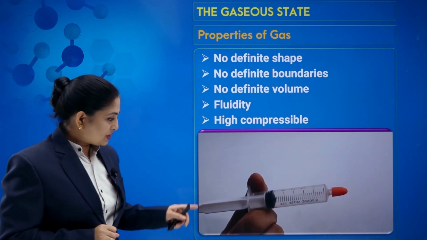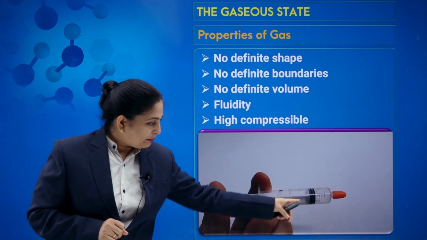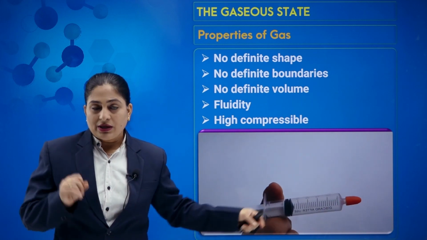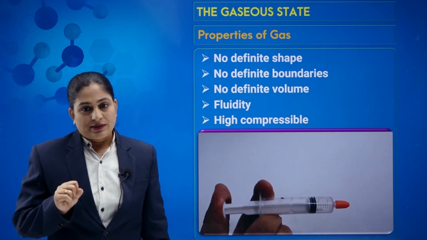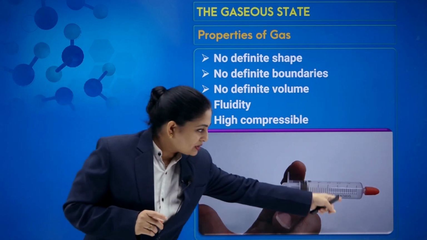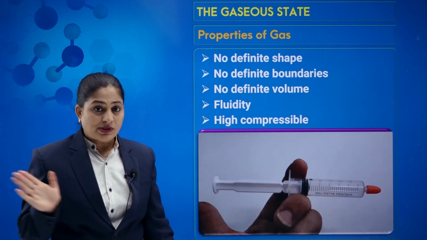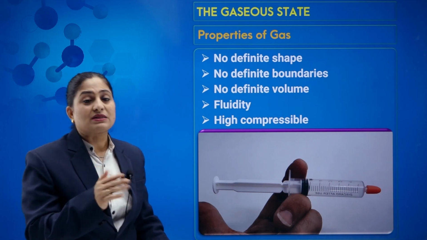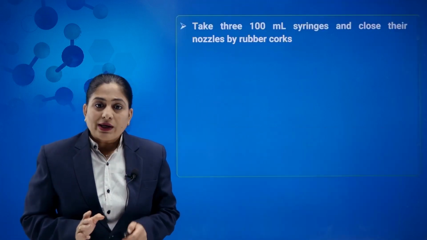So the first thing is, just by pressing, we observe that we cannot press it to the end because it has some gas. So when I compress it, the gas compresses and reaches this level only. But at the same time, the gas pushes back and the piston comes back. But what are you supposed to do?